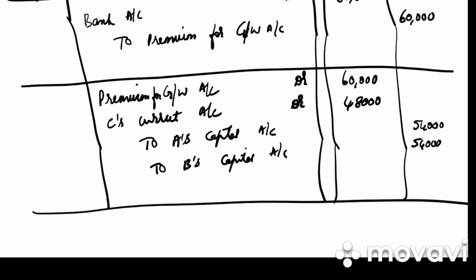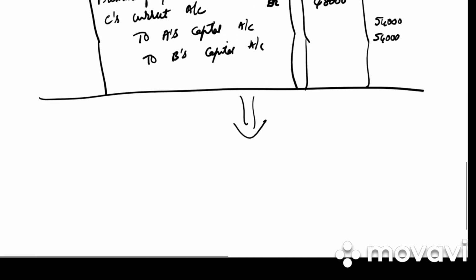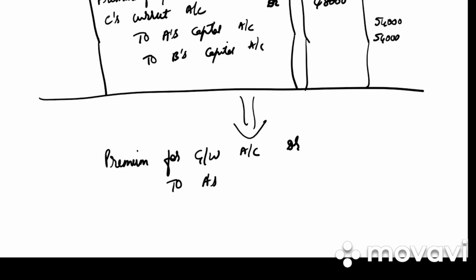Write down the narration. The goodwill credited to old partners in their sacrificing ratio, that is 1:1. In case you're confused, you can write a normal entry as well, that is two separate entry. That will be premium for goodwill account debited to A's capital account to B's capital account. It is 60,000, 30,000 and 30,000.